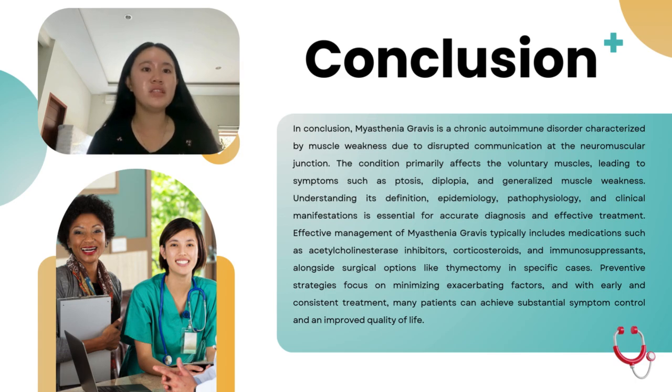Effective management of myasthenia gravis typically includes medications such as acetylcholinesterase inhibitors, corticosteroids, and immunosuppressants, alongside surgical options like thymectomy in specific cases. Preventive strategies focus on minimizing exacerbating factors, and with early and consistent treatment, many patients can achieve substantial symptom control and an improvement in quality of life.